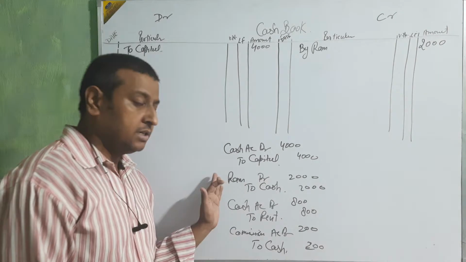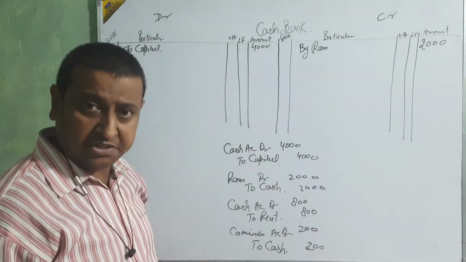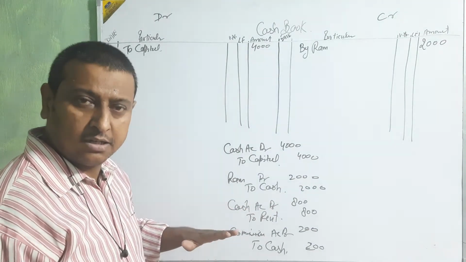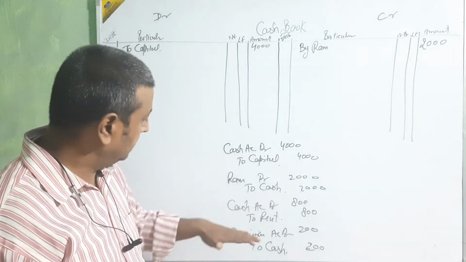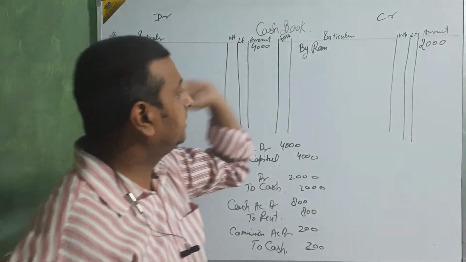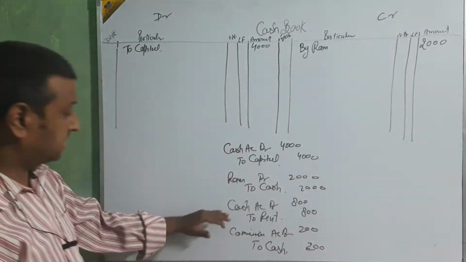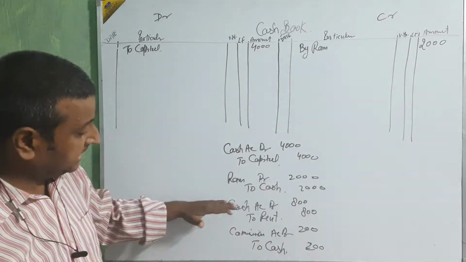Just see, cash is credit, we are going to maintain the cash book. Now in this entry cash is credit. Okay beta, cash credit, so its opposite is Ram and Ram will be credit. Clear? Next, now again cash is debit.